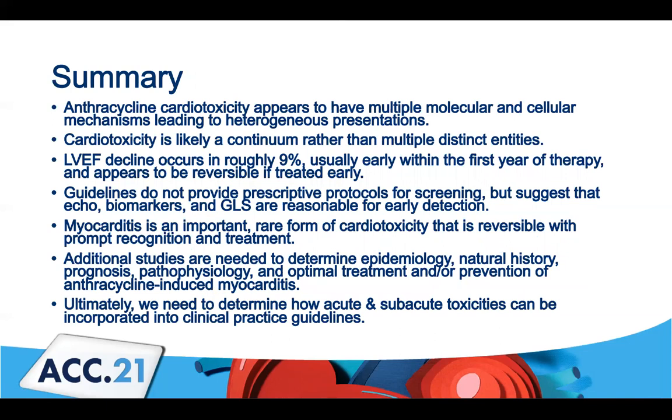So in summary, I think it's nice to see how this case fits into the overall picture of the topic. Anthracycline cardiotoxicity has multiple mechanisms, molecular and cellular, that lead to heterogeneous presentations. It's likely a continuum rather than multiple distinct entities. It turns out that the EF decline occurs in roughly 9–10% of patients, usually within the first year of therapy, and appears to be reversible if you treat it early. The guidelines at this point don't have terribly prescriptive protocols for screening, but say that screening is reasonable with echo, biomarkers, strain for early detection.